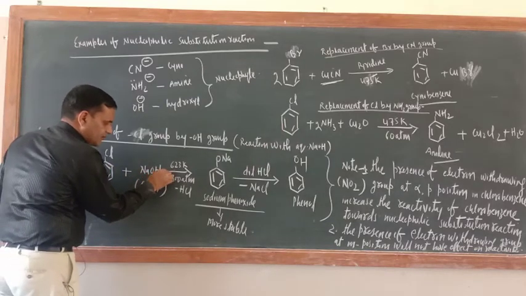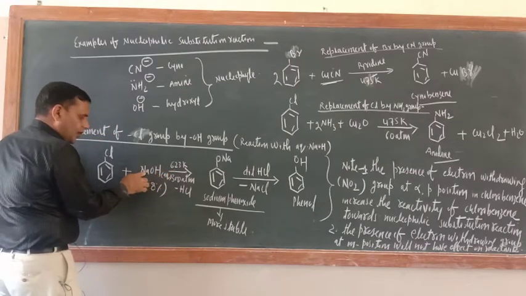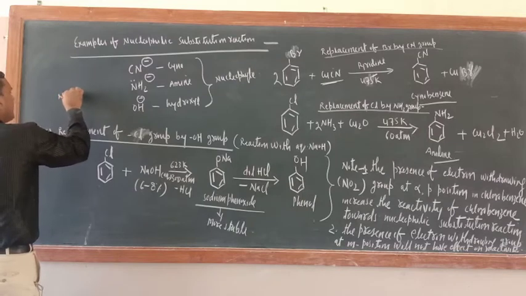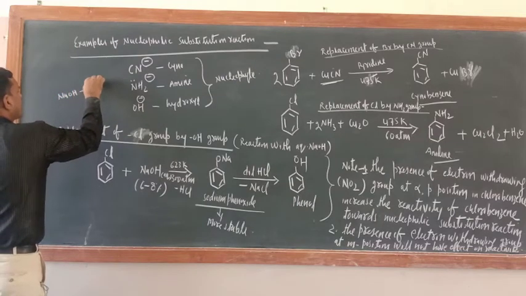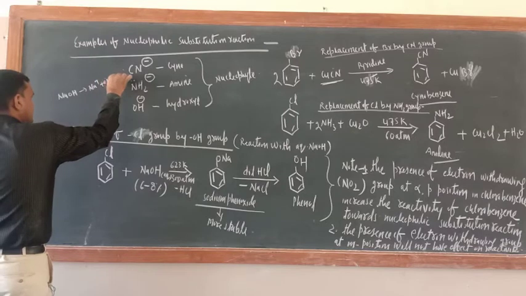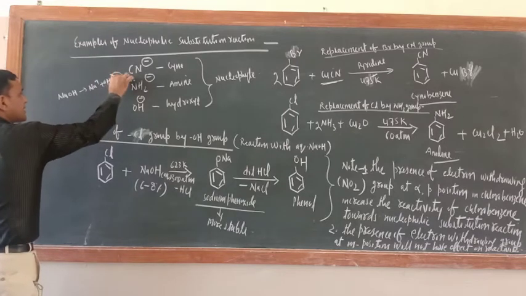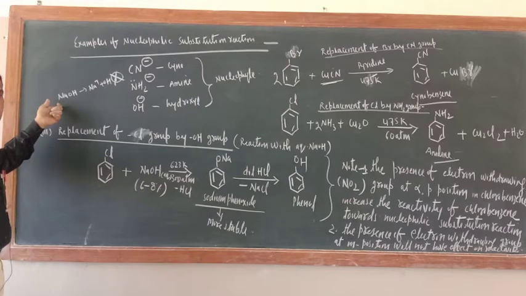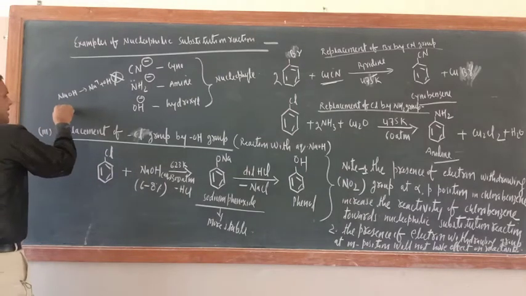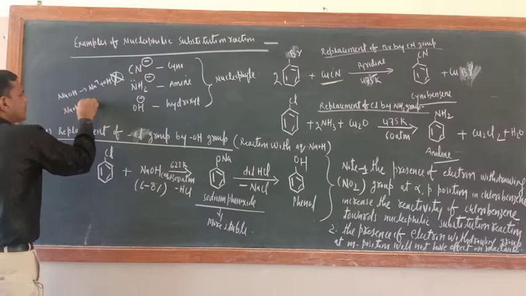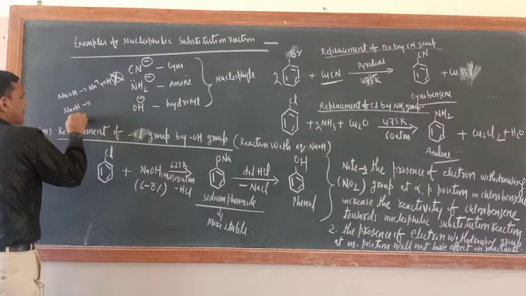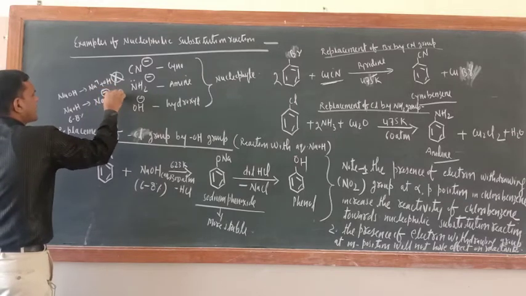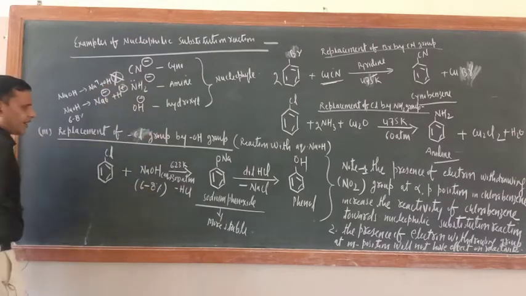Don't think that it will be ionized in this form, NaOH equal to Na positive plus OH negative. No, that happens when almost equimolar concentrations of NaOH and water are there. Here this is a meager amount of NaOH, 6 to 8%. So this will dissociate as NaO negative plus H positive. Are you getting my point or not?